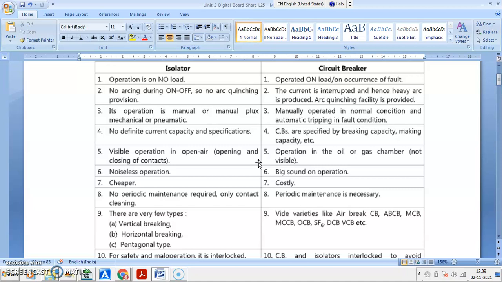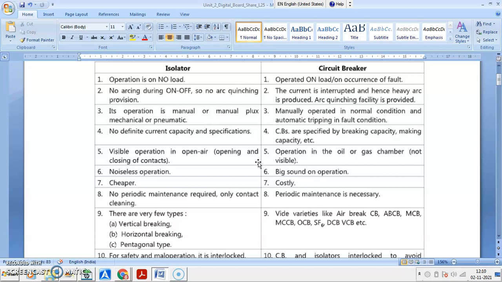While operating an isolator during on and off, there is no arcing, no arc quenching provision, no arc quenching media. In a circuit breaker, when current is interrupted, a heavy arc is produced, so arc quenching facilities need to be provided.